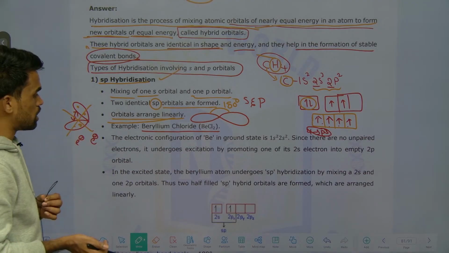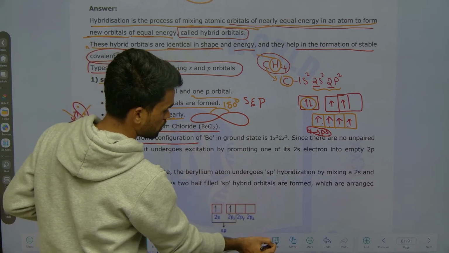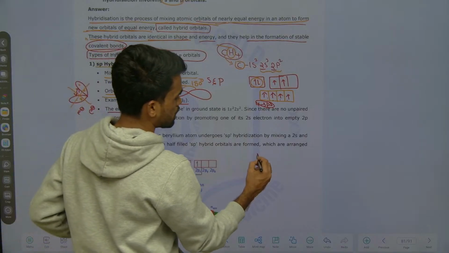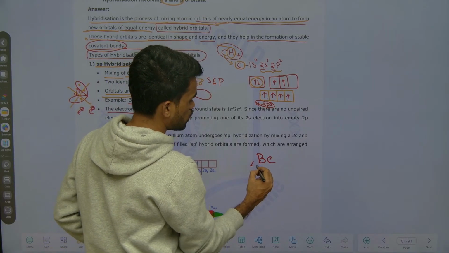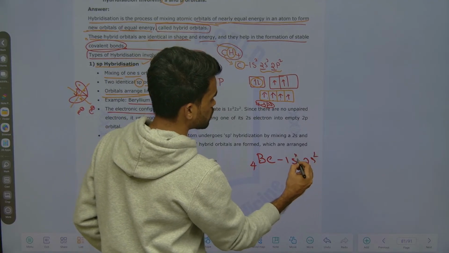It is a linear molecule. We are studying beryllium chloride now. What is the electronic configuration of beryllium? Atomic number is 4. You can write 1s2, 2s2, so 4 electrons are over.